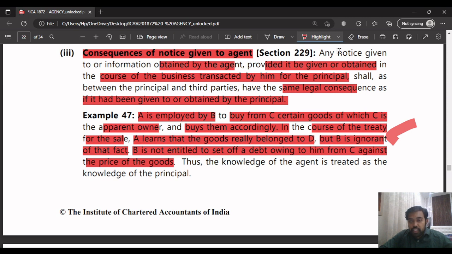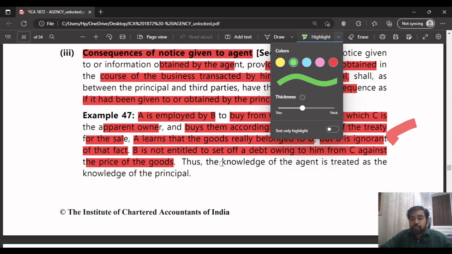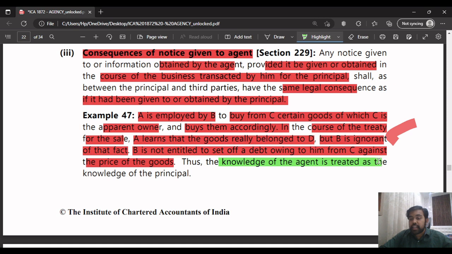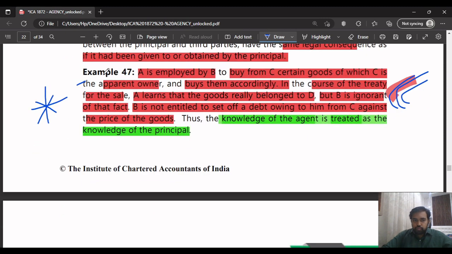So this is a very important line: the knowledge of the agent is treated as the knowledge of the principal. Whatever the knowledge of the agent, it is treated as if it is the knowledge of the principal. Understood what they're saying in this? It is a very important example from the exam point of view. If you want to see it twice, see it twice. If you want to read it twice, read it twice. But please see this example and go.